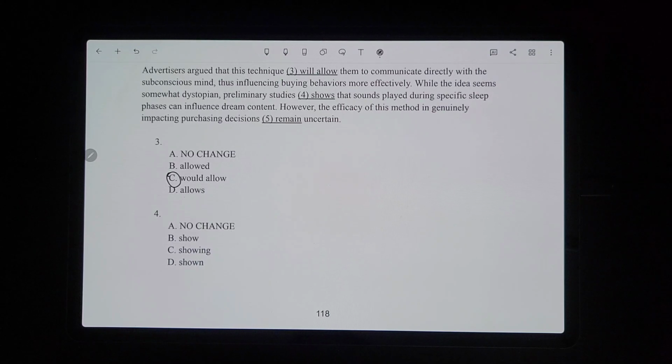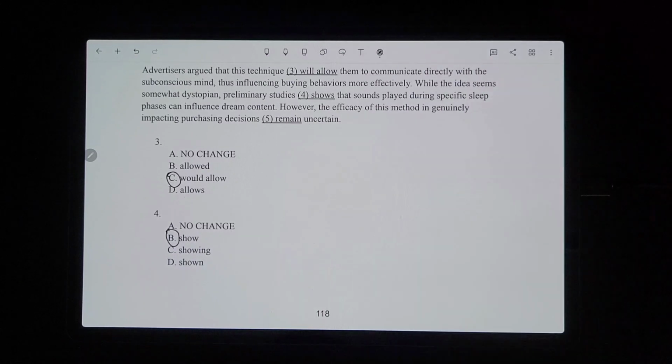And then number 4, while the idea seems somewhat dystopian, preliminary studies shows that sounds played during specific sleep phases can influence dream content. So the verb has to match preliminary studies. Preliminary studies is plural, like there are multiple studies, so it definitely can't be shows. So preliminary studies show, because it's still happening now. It would be show because that's plural present tense.